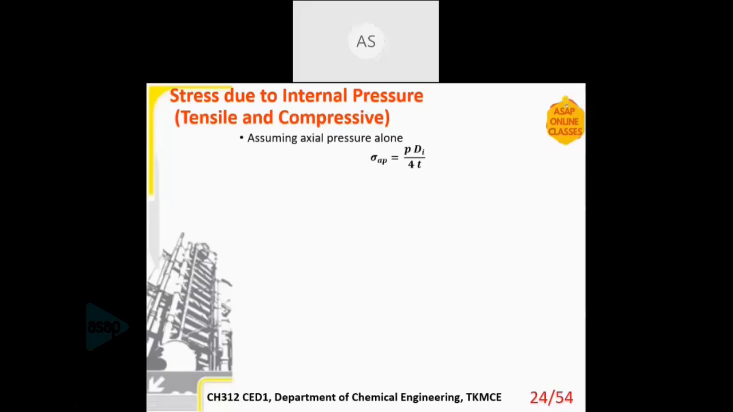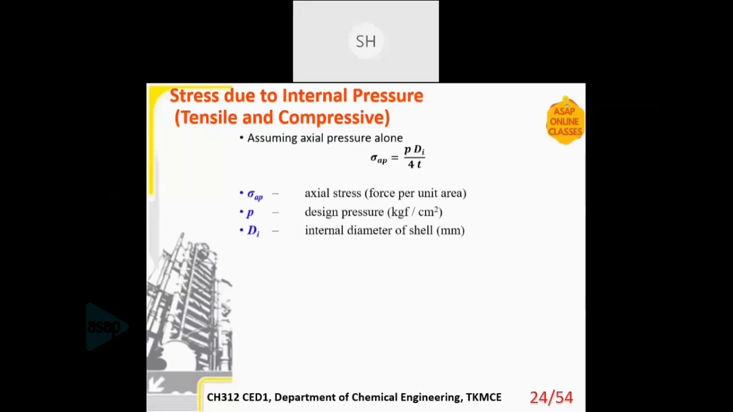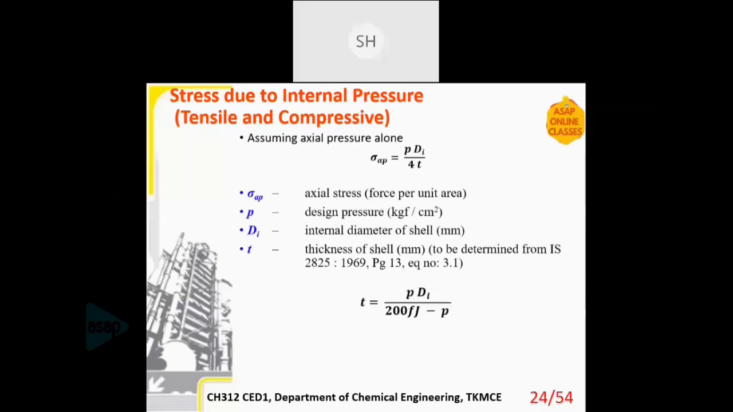So sigma A P, I am assuming the axial pressure. As I mentioned, internal pressure has three components: circumferential, axial, and radial. Since the vessel is a vertical column, we are assuming that axial pressure is the only important or relevant one. Axial stress sigma AP is P di divided by 4T, where sigma AP is the axial stress, force per unit area, P is the design pressure, di is the internal diameter of the shell, and T is the thickness. And to determine T, we have to use the IS code 2825.